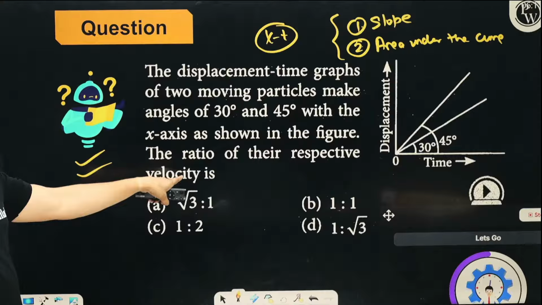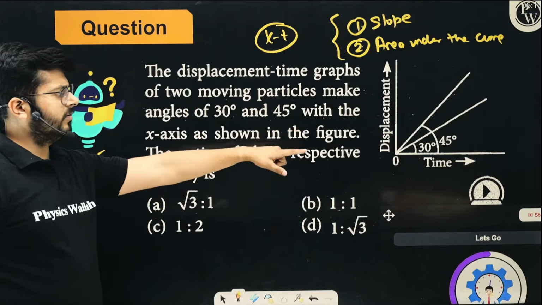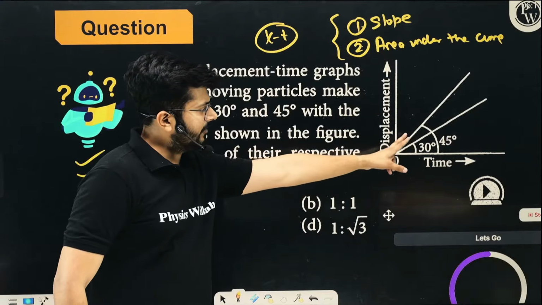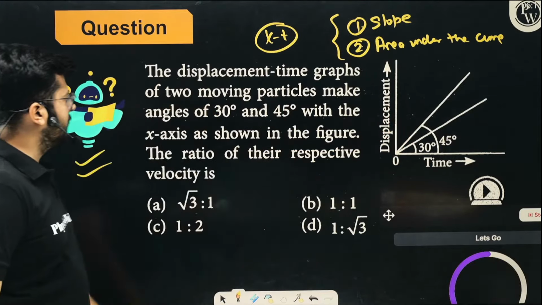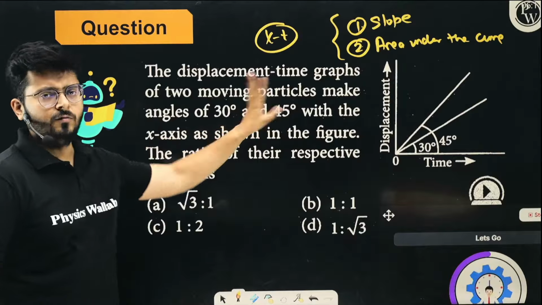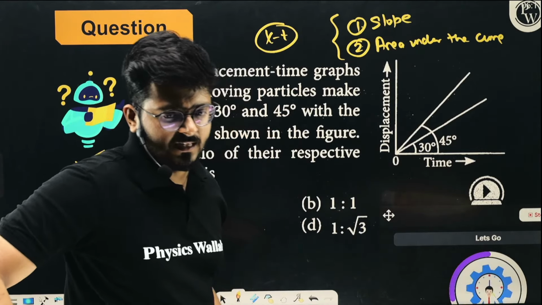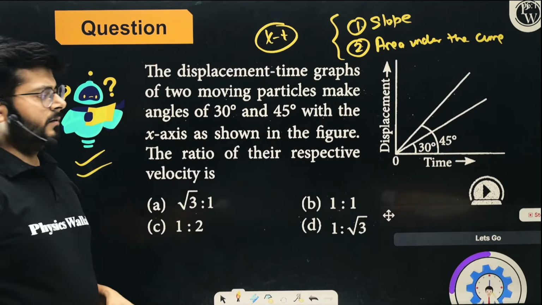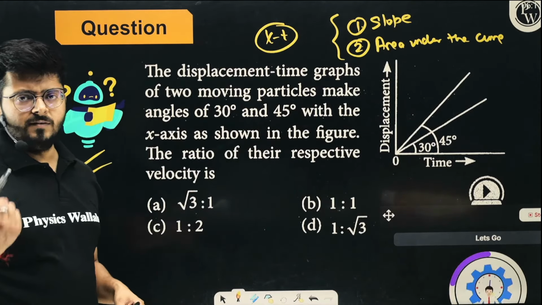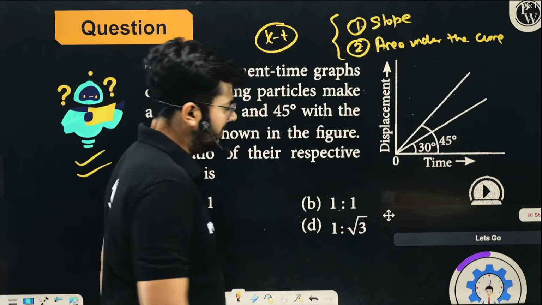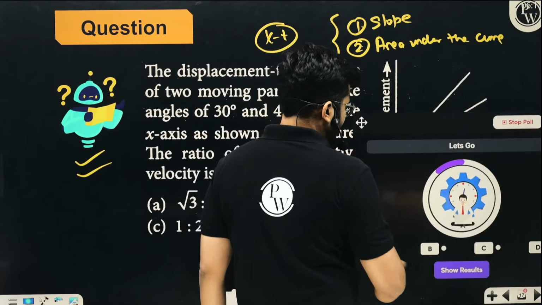So what is the ratio of the respective velocities? As you know, velocity is nothing but the slope of the distance-time graph, which is tan theta. So tan theta for the first one and tan theta for the second one. For the first one, tan 30 upon tan 45. That is your answer. Tan 30 is 1 upon root 3, tan 45 is 1. So 1 upon root 3 into 1 is 1 upon root 3. So option D is the correct option. Without even solving it, you can tell that, right?